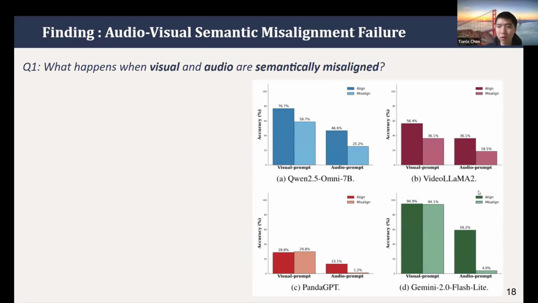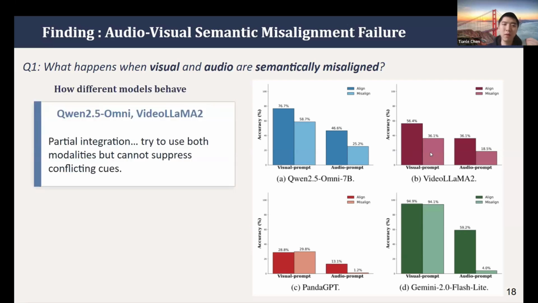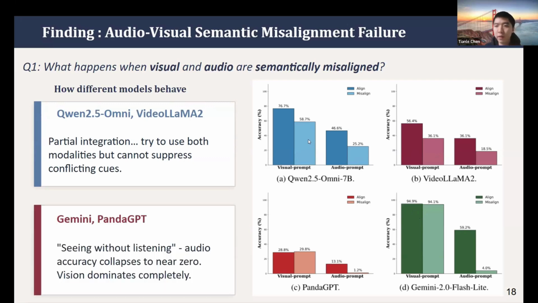And we can see across all the models a drop on the misalignment cases, which means that all the models suffer from the distractor. But that's very common. What's more interesting is that we found different failure patterns across the different models. For Qwen and Video-LLaMA, we find a very consistent drop across visual and audio questions. But for PandaGPT and the Gemini family models, we found another failure mode.